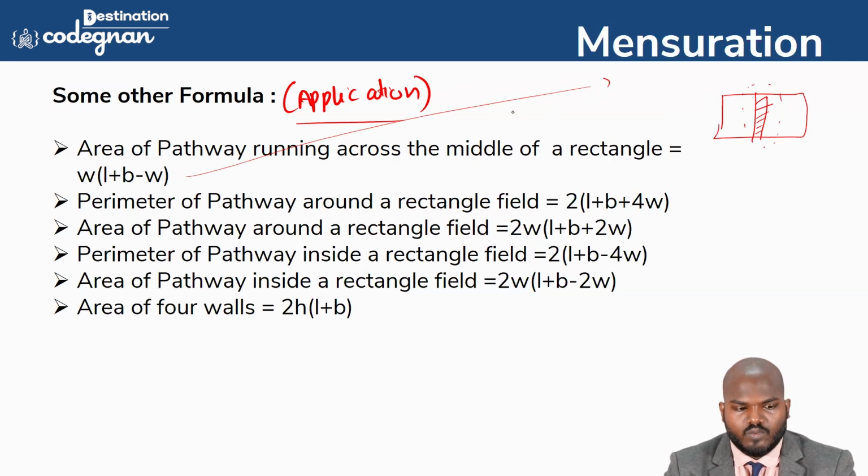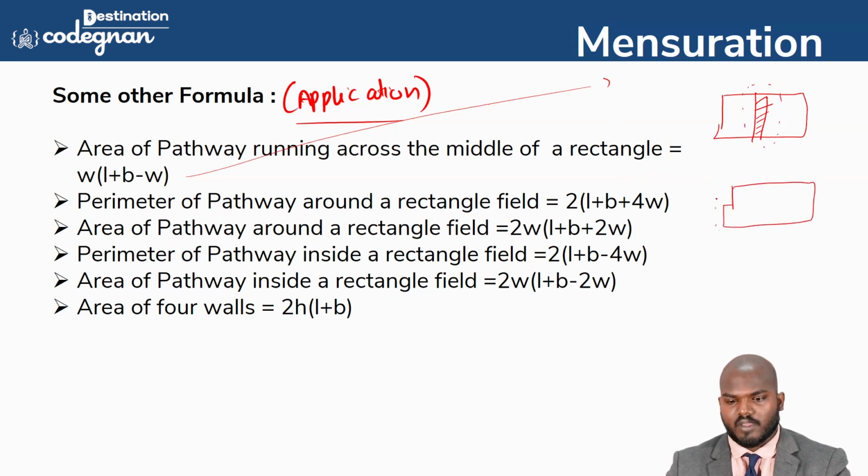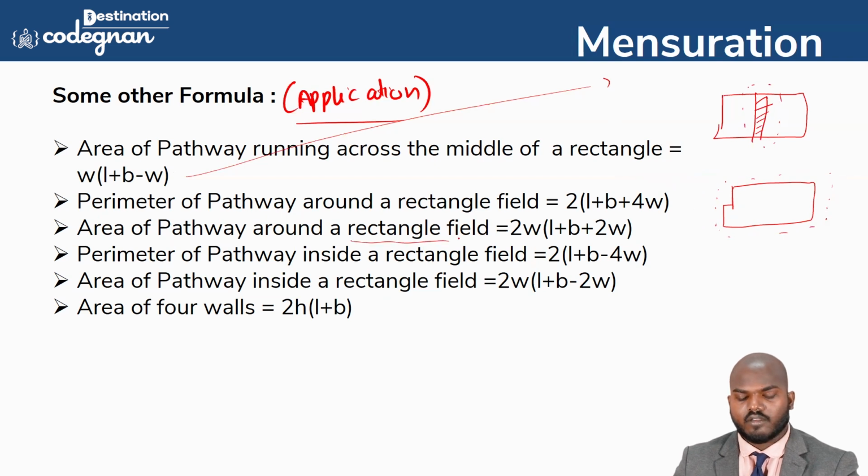And the next one is the perimeter of the pathway around the rectangular field. You see this one, the perimeter, we can call this one the same. This way, they are asking the perimeter of this one. That is the same, the sum of the length of the sides. And the next one is the area of the path around a rectangular field.